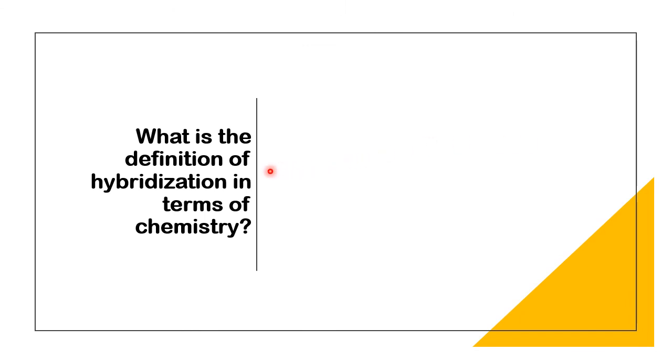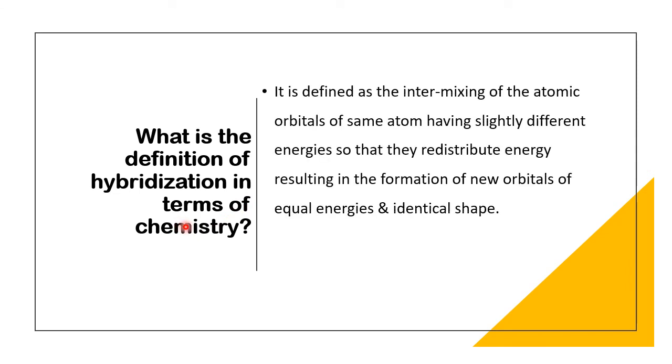So what is the definition of hybridization in terms of chemistry? It is defined as the intermixing of the atomic orbitals of the same atom having slightly different energies so that they redistribute energy, resulting in the formation of new orbitals of equal energies and identical shape.